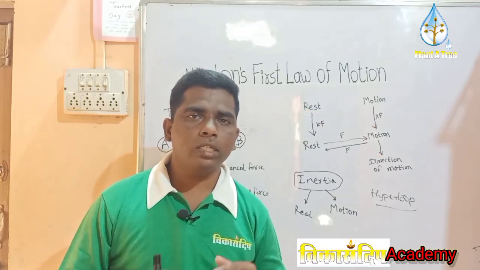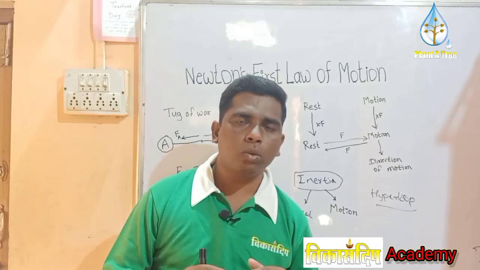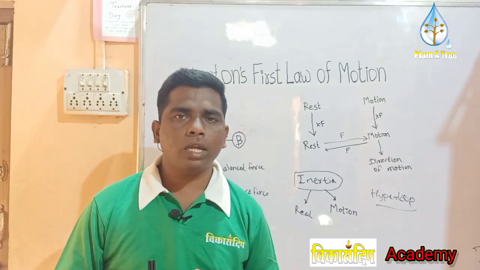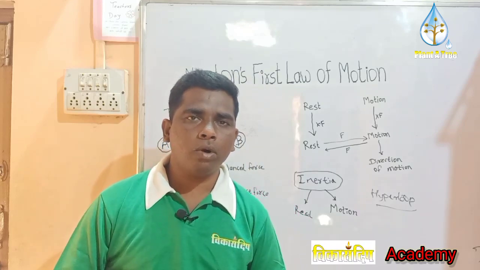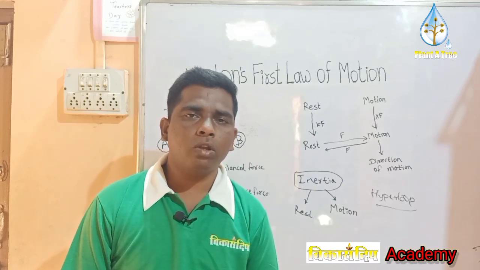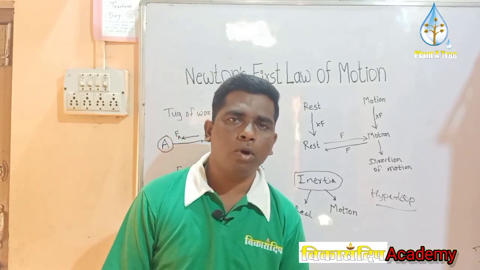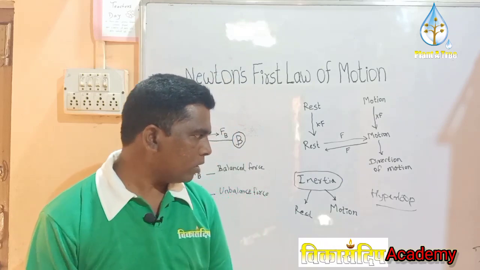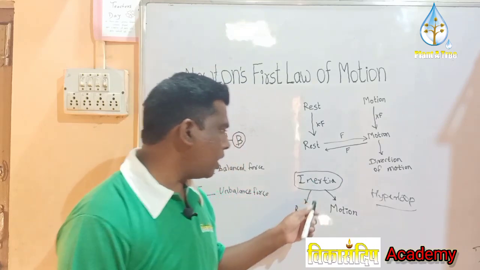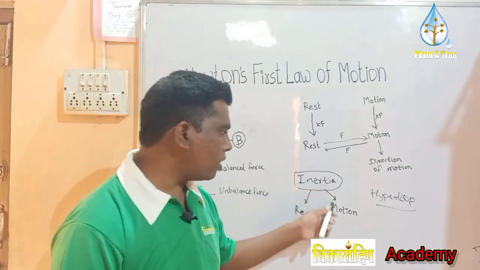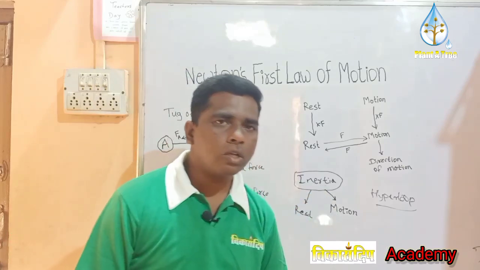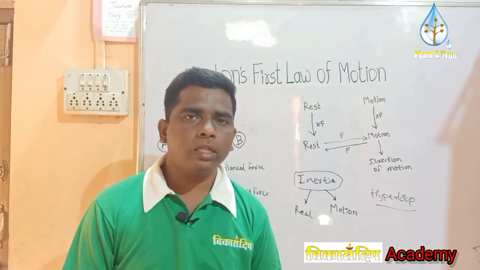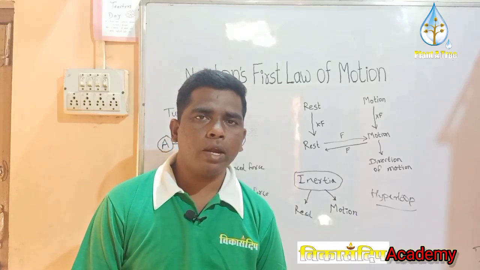म्हणजे बॉडीची जी टेंडन्सी असते की जोपर्यंत फोर्स अप्लाय होत नाही तोपर्यंत ज्या स्टेटमध्ये आहे त्या स्टेटमध्ये राहते, याला म्हणतात inertia of the body. So Newton's first law of motion defines inertia of the body, hence it is termed as the law of inertia. Now there are two types of inertia: inertia of rest and inertia of motion. So for the inertia of rest, a body at rest remains at rest and cannot move by its own.